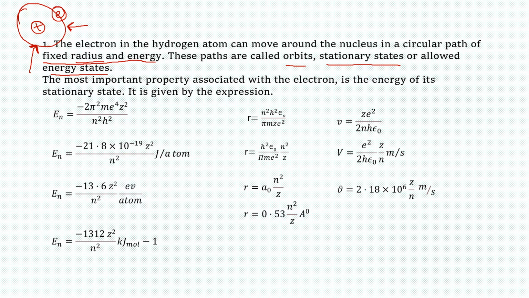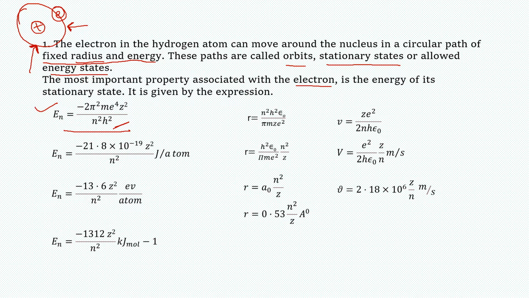The most important property associated with the electron is the energy of its stationary state, and it is given by this expression: En equals minus 2 pi square m e to the power 4 z square divided by n square h square. There is a detailed explanation of how this energy expression came out, but things would get complicated, and we will study these in higher classes. So I'm omitting all that, and this is the simple formula you can remember.